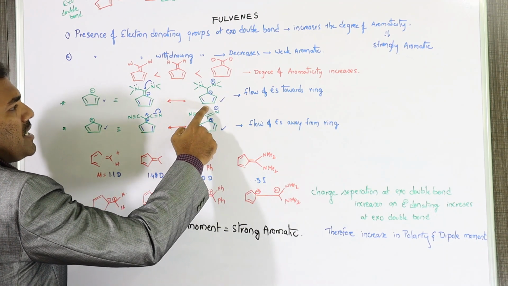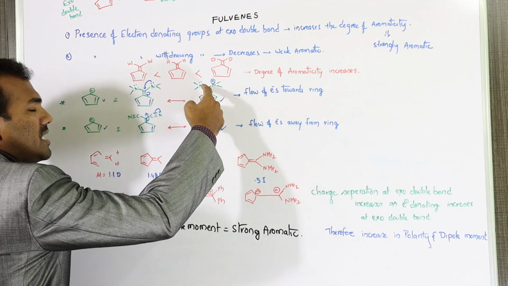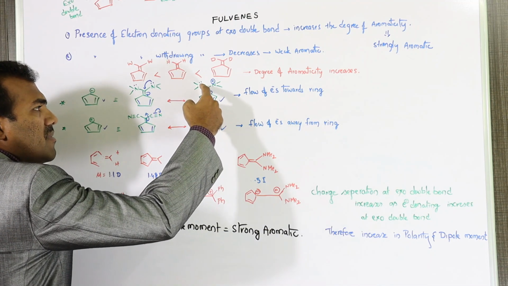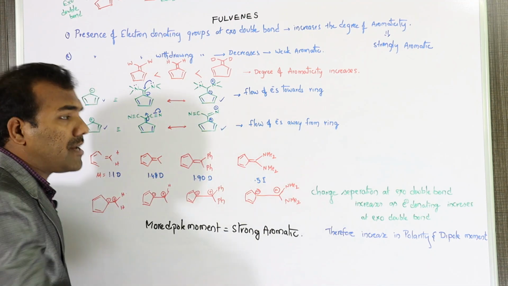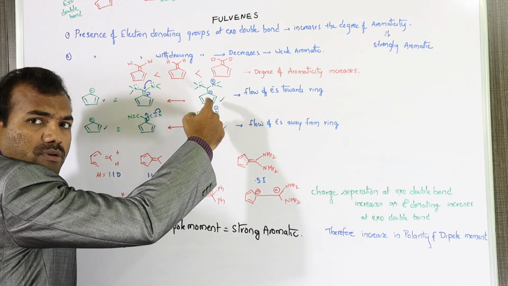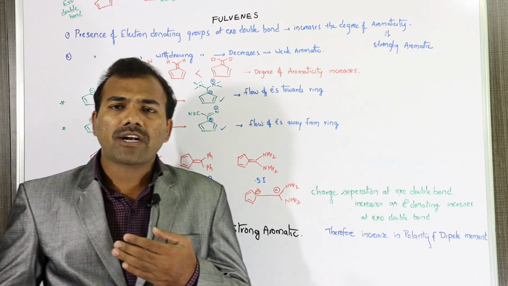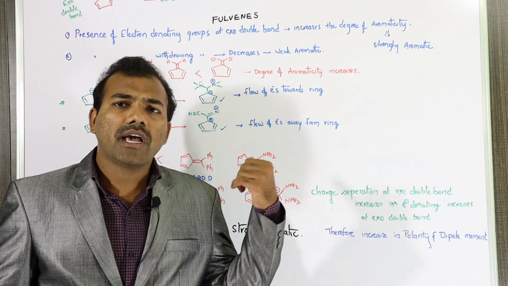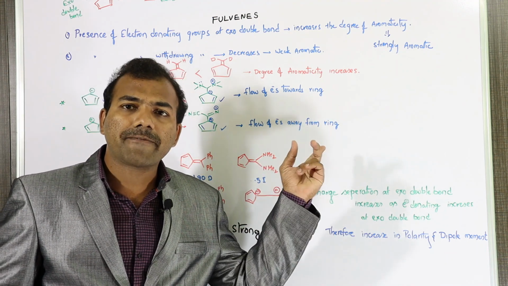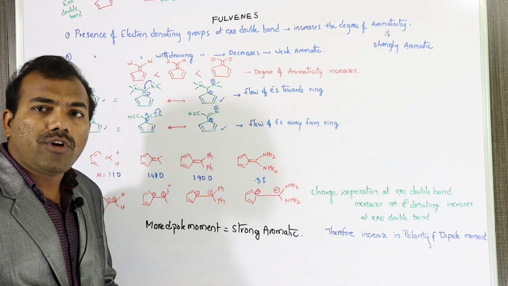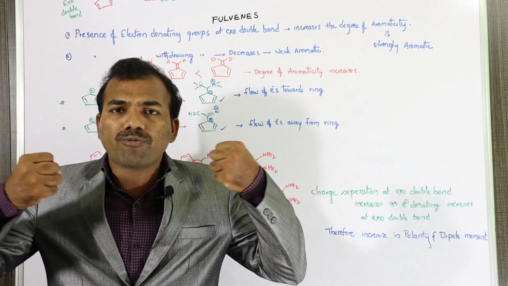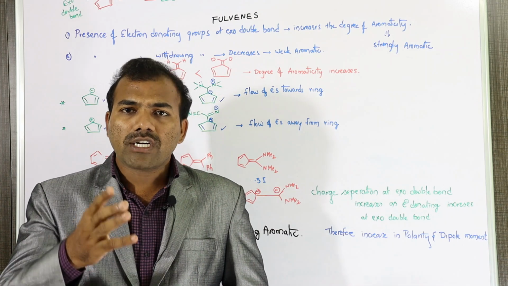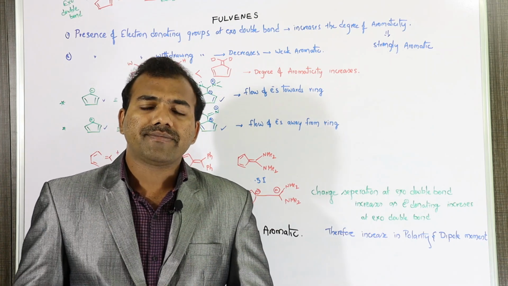Here we can observe the formation of some dipole moment between these two carbons. If electron donating groups are present on the exo double bond, there will be a flow of electrons towards the ring. Now, if you take electron withdrawing groups on the exo double bond, then what will happen?